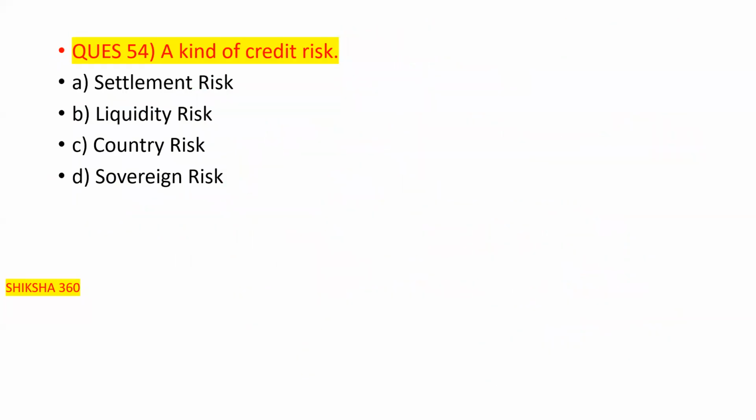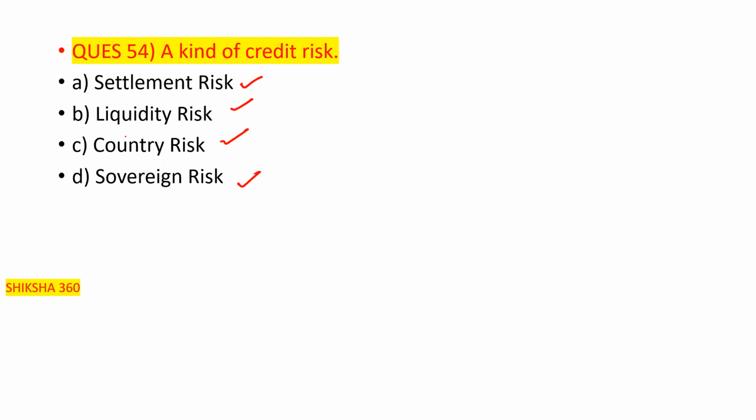Question number 54. Which of the following is a type of credit risk? Option number A is settlement risk. Option number B is liquidity risk. Option number C is country risk. Option number D is sovereign risk. Which of the following is the type of credit risk?